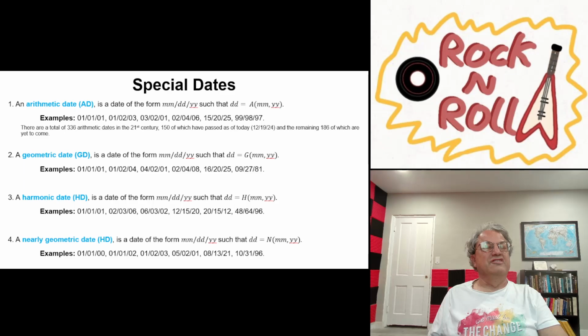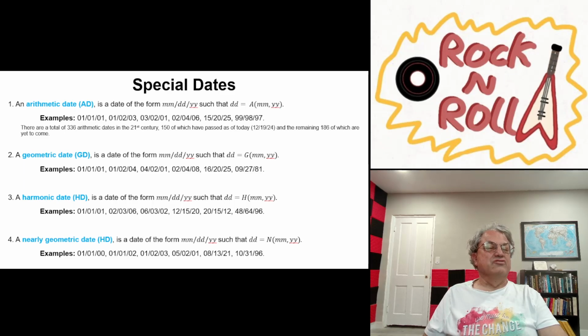There have been 150 arithmetic dates so far, and there are 186 remaining. Even though we're only one quarter of the way through the 21st century, we're almost halfway through all the arithmetic dates. It turns out that all of these dates tend to be biased towards the beginning of the century. I think the other ones even more so than the arithmetic dates, although I haven't counted how many there are of each of the other types.